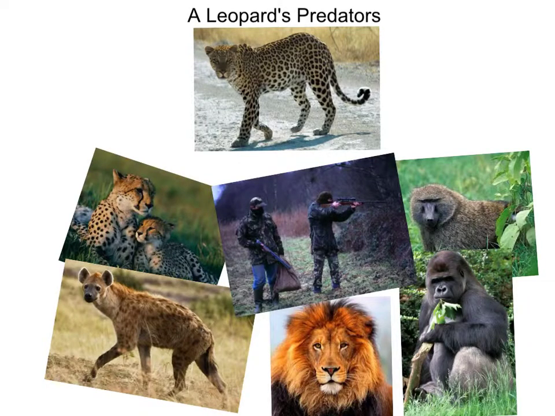Unfortunately, this species is hunted by other species. Their young are hunted by cheetahs, hyenas, lions, and baboons. Also, a large group of baboons can overwhelm one leopard. Also, gorillas used to terrify leopards, as they would hunt them down and follow them around. Since we have evolved from gorillas, we remind leopards of them, and that's why leopards are afraid of us.